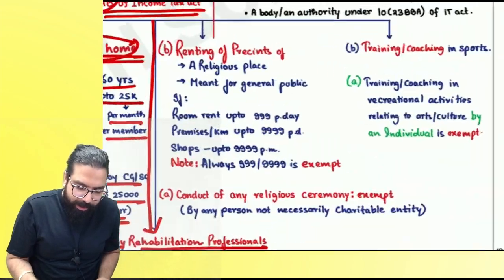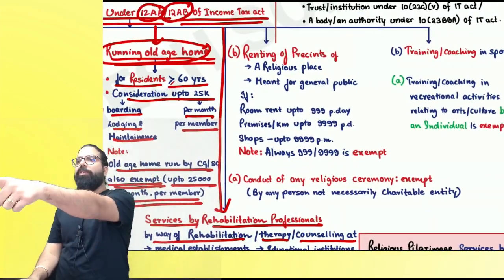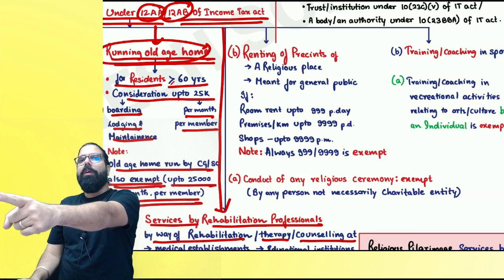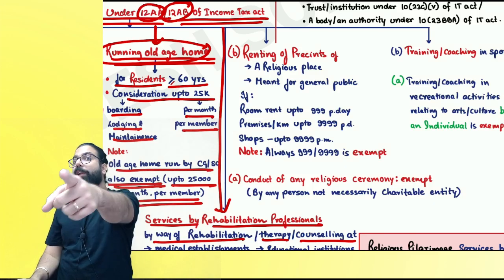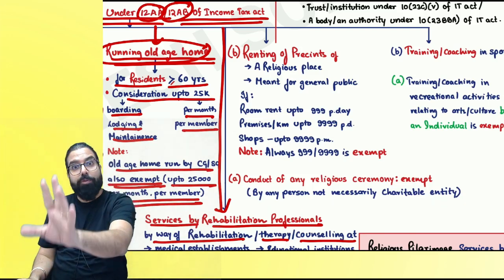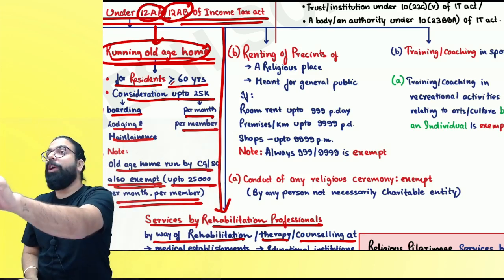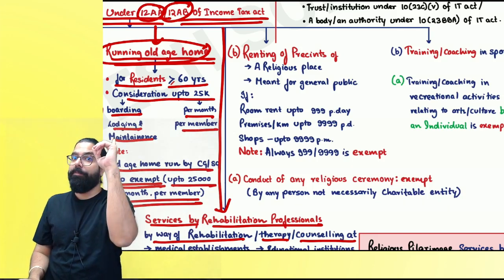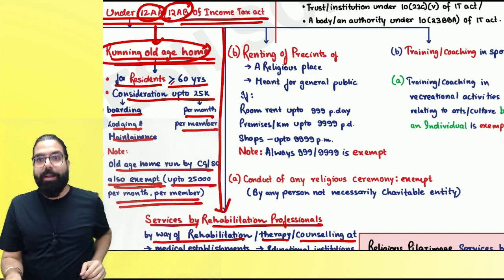Done, sir. Point is clear. The next: number one, charitable institution doing charitable activity. Number two, old age home. Number three, old age home 25,000, residents greater than or equal to 60. Revision has to be done like this one day before the exam. The third one, everyone, rehabilitation professional. Now you will remember, remember Venki. Okay, everyone, can we go ahead?